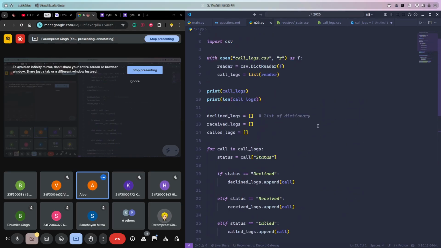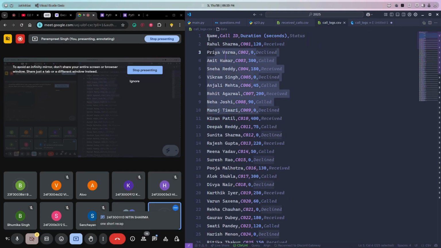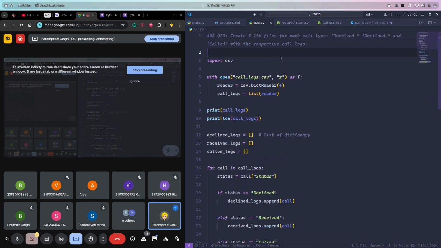Okay, let me summarize. So the question was, create 3 CSV files from this CSV file based upon the different status, like whether the call is received, declined, or called. You need to separate the data mainly. First, we are reading the data.